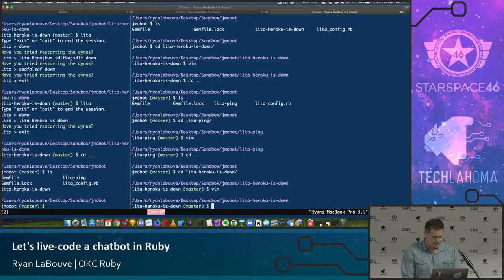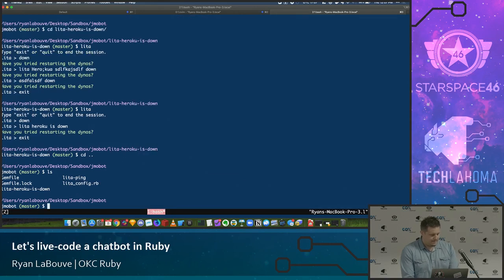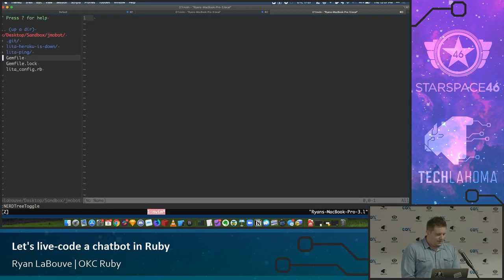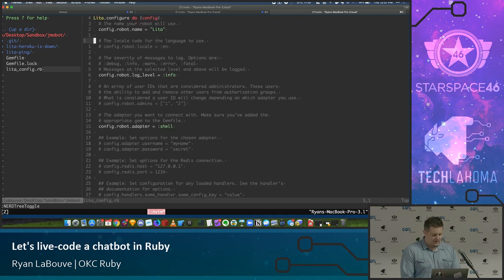So we made these two skills, but as we mentioned earlier, we have this root project, and then we have folders for all the skills we're making. And as I told myself earlier, I was running Lita in the root, and we couldn't access the other skills. So that's something I'm going to throw out there to the audience now. We'll have to address that very shortly. First things first, let's go in here, go to the config, and change the name, because that's pretty easy. JMobot.